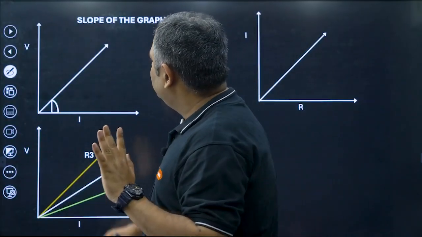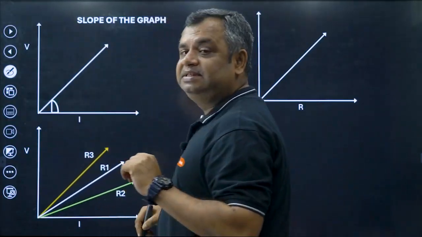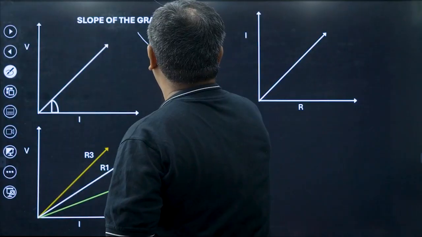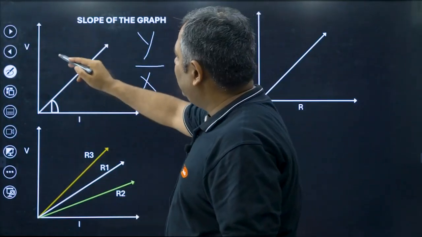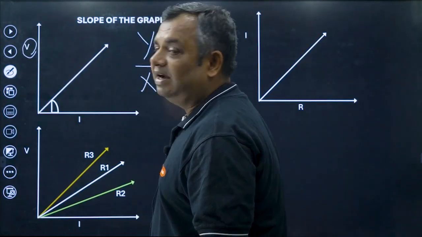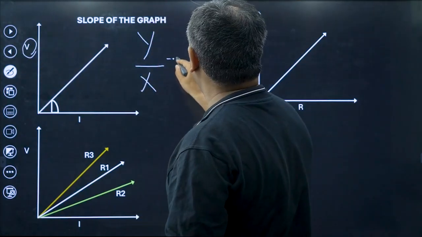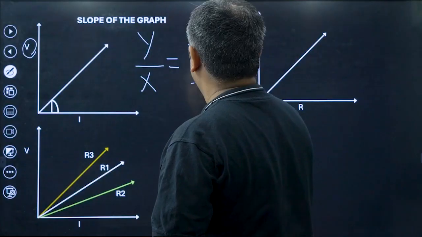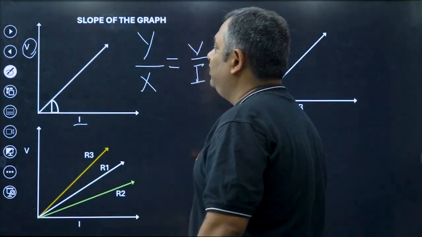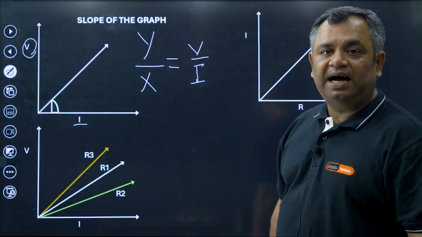In a graph, slope is the ratio of y-axis to x-axis. What is y-axis here? V is the y-axis. So here the slope would be found out by saying V upon I. I is the x-axis, V is the y-axis, V is the voltage, I is the current.